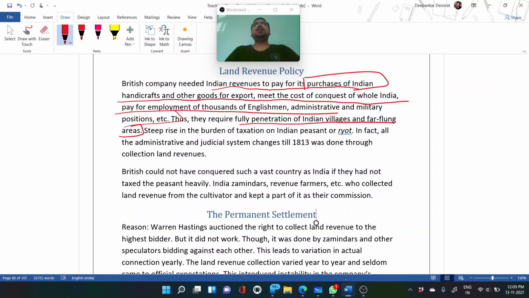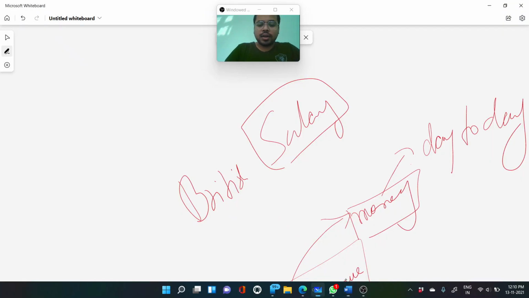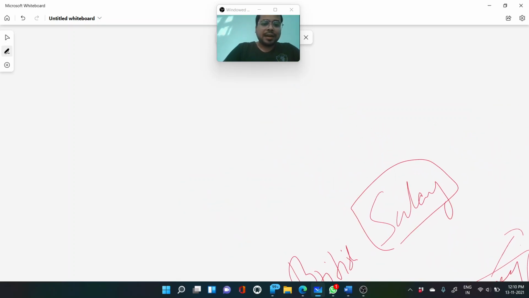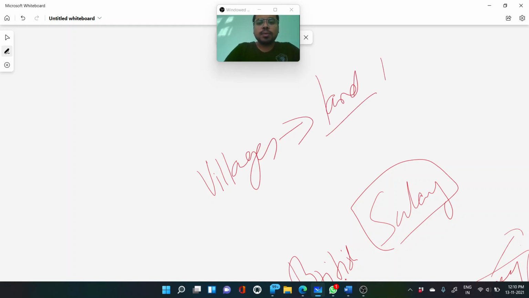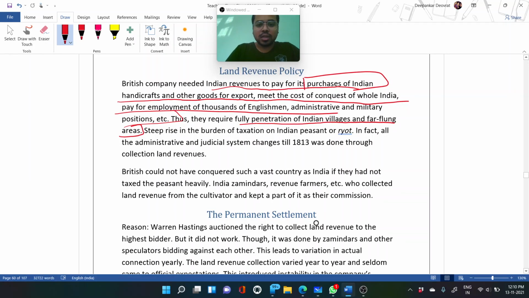Earlier they were confined to the urban centers and port areas, as we discussed in the previous chapter, like the introduction of railway lines from the port areas to the urban centers and the military officials. But now they wanted to penetrate the villages as well, because villages had the land, and they would get much more revenue from those areas.